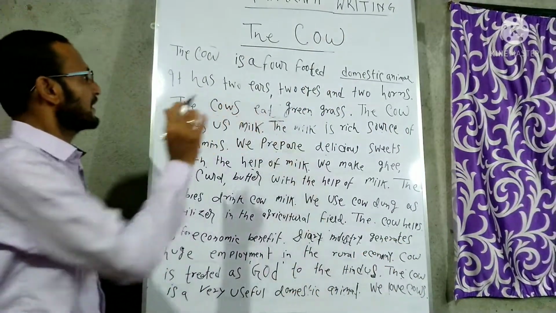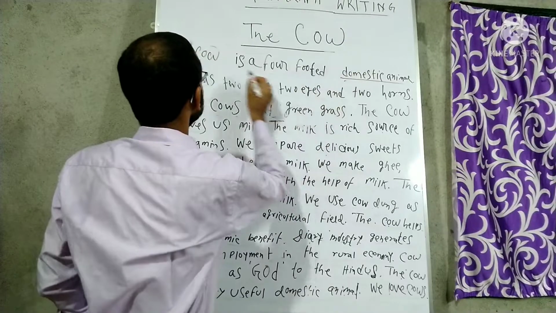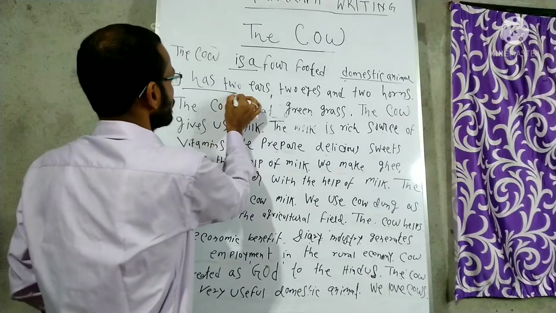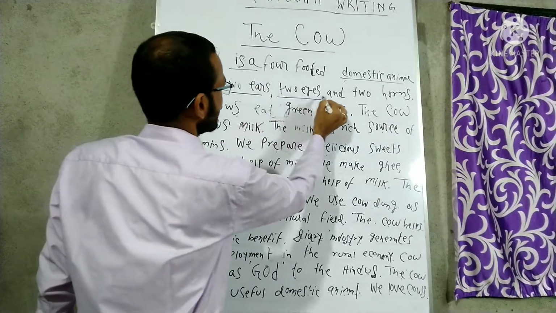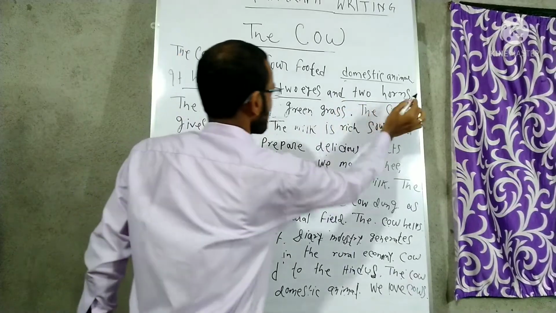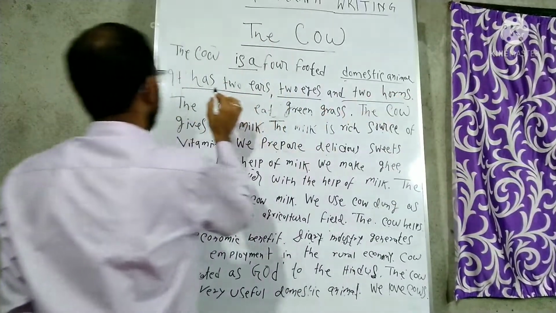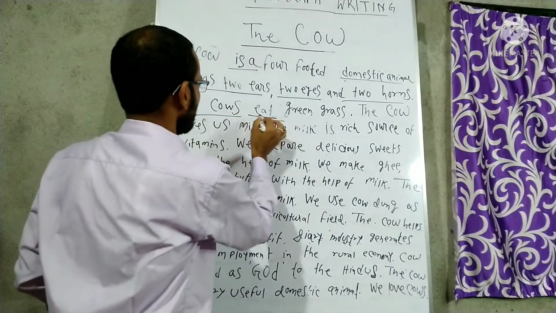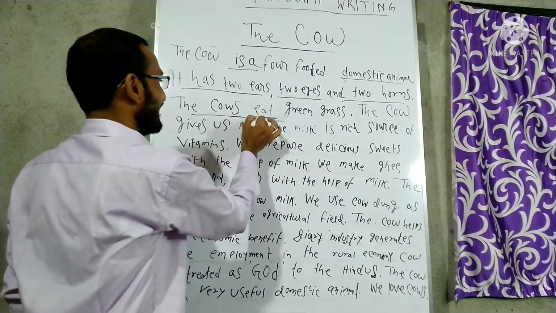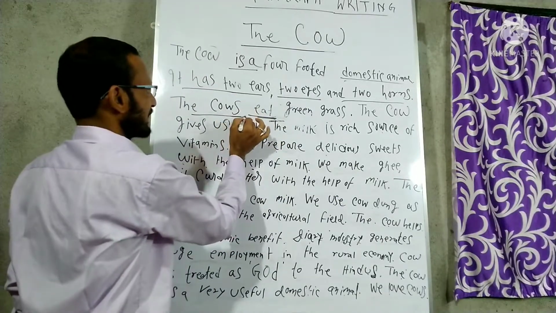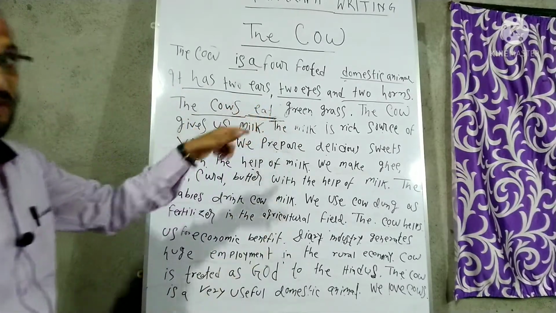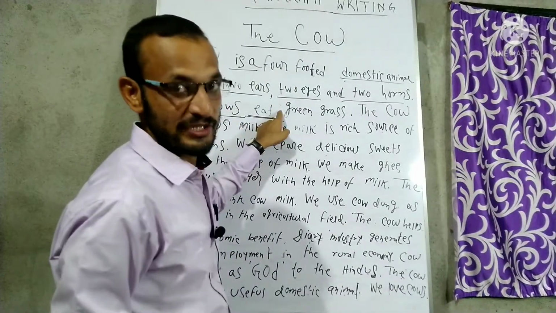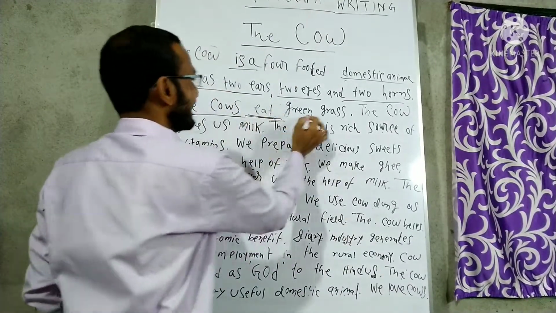So the first sentence, the cow is a four-footed domestic animal, is simple present tense. Now it has two ears, we know it very well, and then two eyes and two horns. Got it? Plural number, then is, and I am using has, third person singular number. Then the cows eat. Okay? The cows eat. It is plural number, that is why eat. If it is the cow eats, you can say that. But as it is a plural number, that is why we are not using S or ES. So the cows eat green grass, you know it very well.